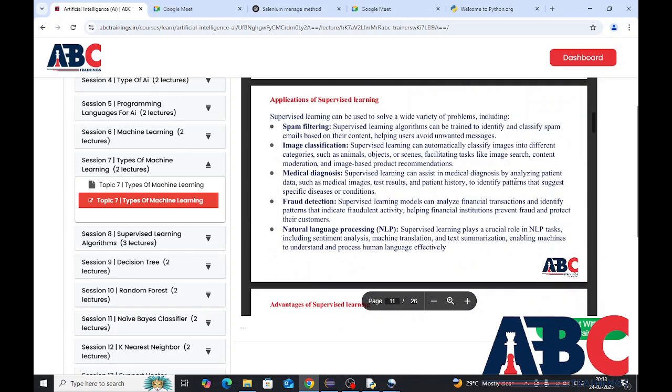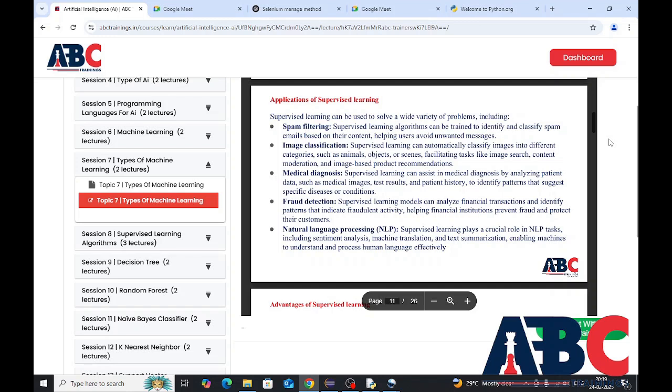Applications of supervised learning. Supervised learning can be used to solve a wide variety of problems, including spam filtering. Supervised learning algorithms can be trained to identify and classify spam emails based on their content, helping users avoid unwanted messages. Image classification. Supervised learning can automatically classify images into different categories such as animals, objects, or scenes, facilitating tasks like image search, content moderation, and image-based product recommendations.